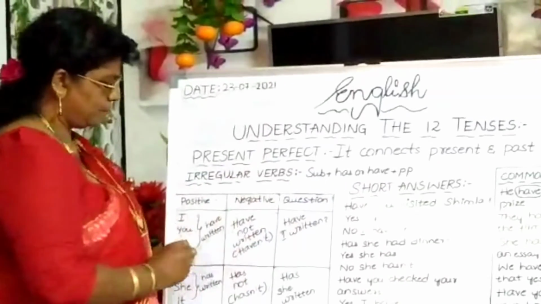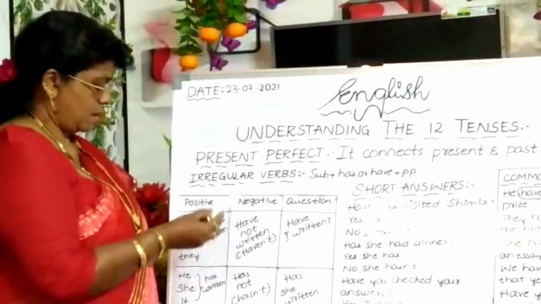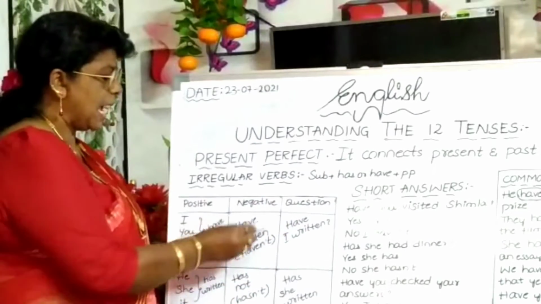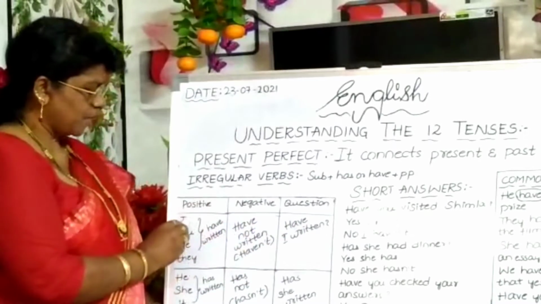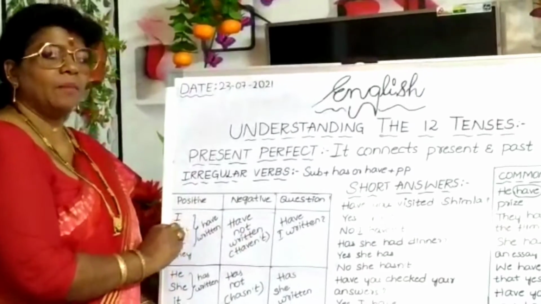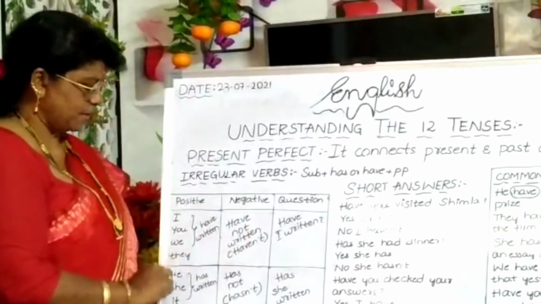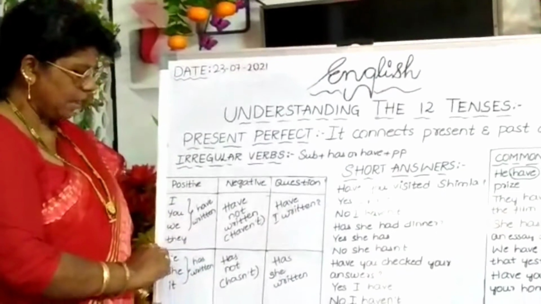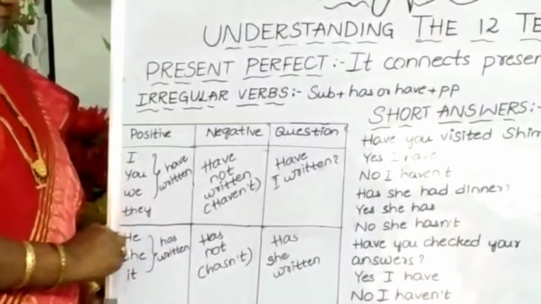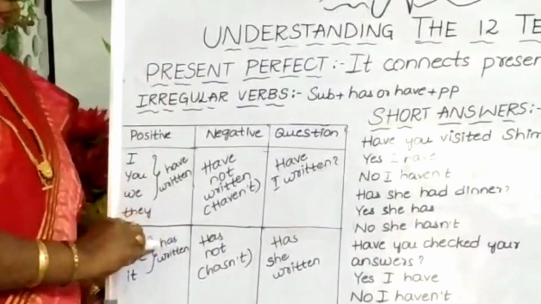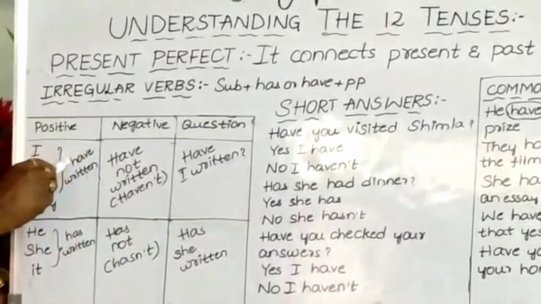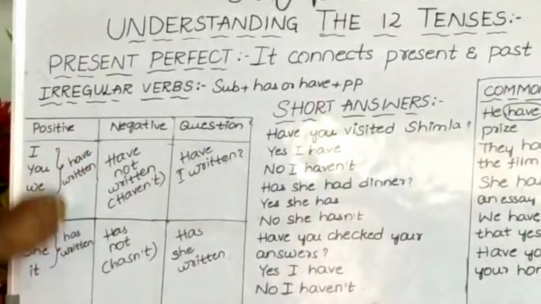Then how will we ask a question? Have I written? Have you written? Have they written? Like that we can ask questions using have. Where will we use have? With I, you, we, they, the personal pronouns in the plural. Then come to third person singular: she, he, it. We always use has. So here we used a different have, and here a different has.